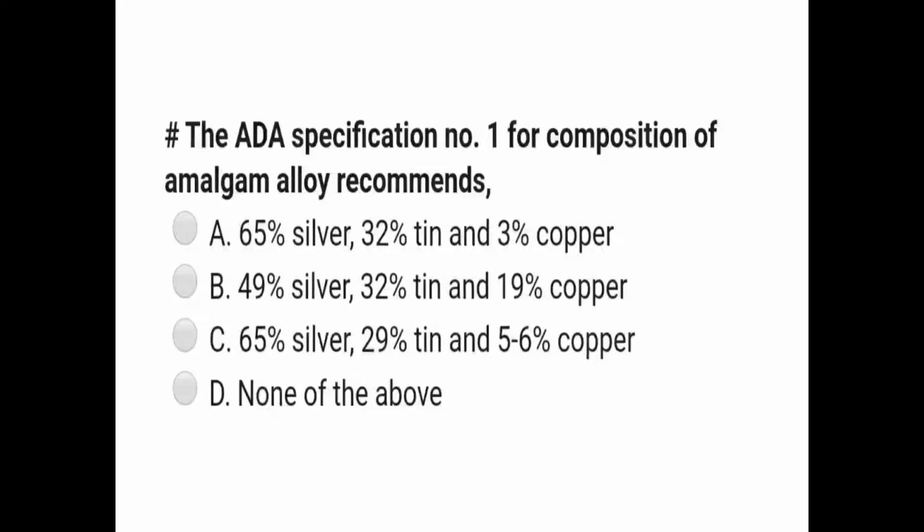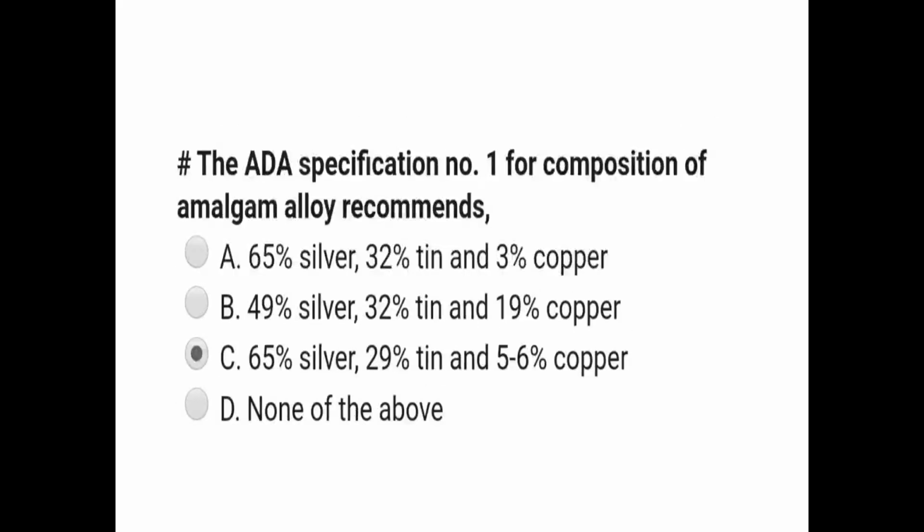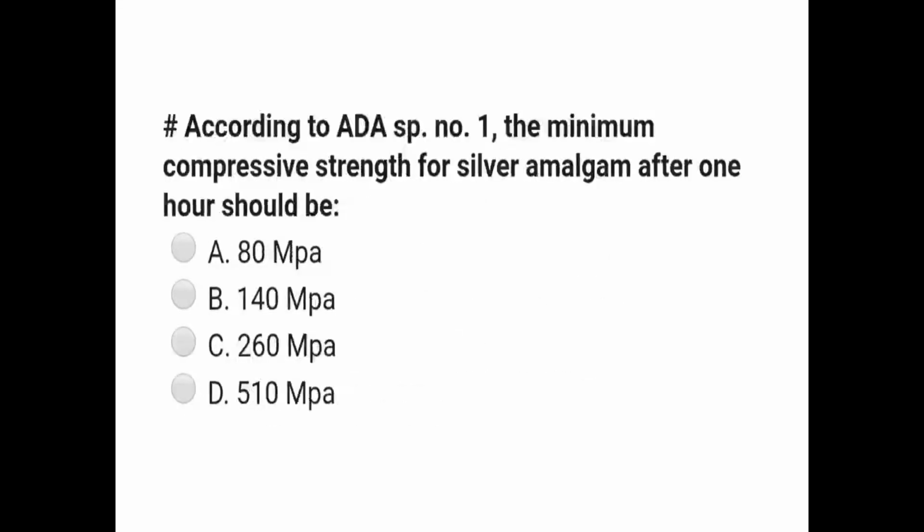Next question. The ADA specification number 1 for composition of amalgam alloy recommends which of the following composition? So either it is 65% silver, 32% tin and 3% copper, or is it 49% silver, 32% tin and 19% copper, or 65% silver, 29% tin and 5 to 6% copper, or none of the above? The correct answer is option C, that is 65% silver, 29% tin and 5 to 6% copper is the recommended composition of amalgam alloys. Next question, friends.